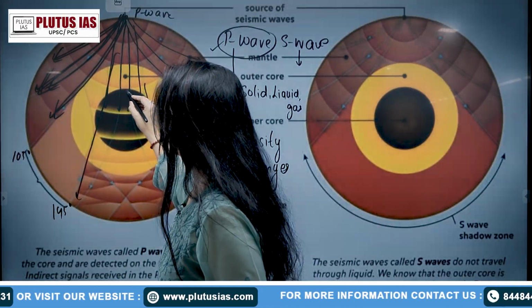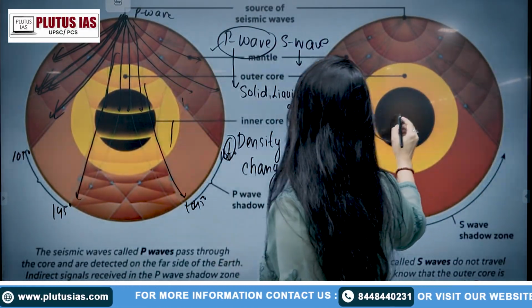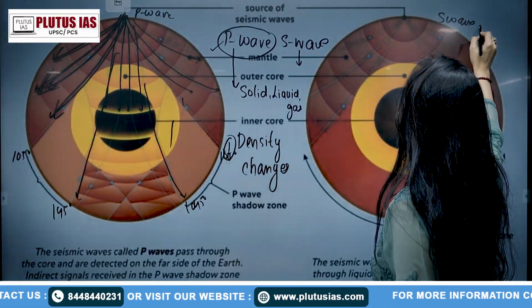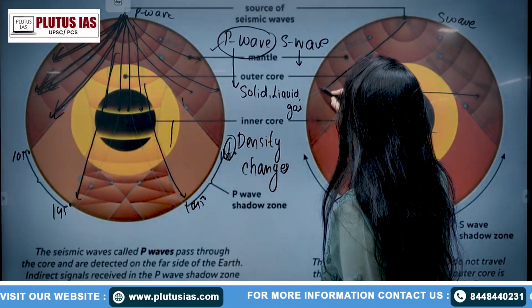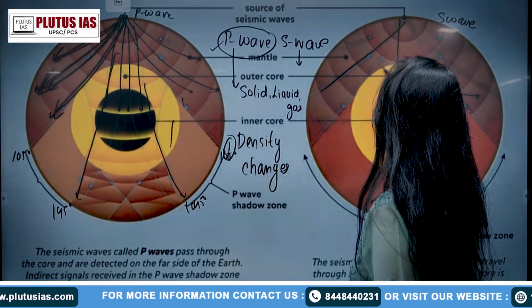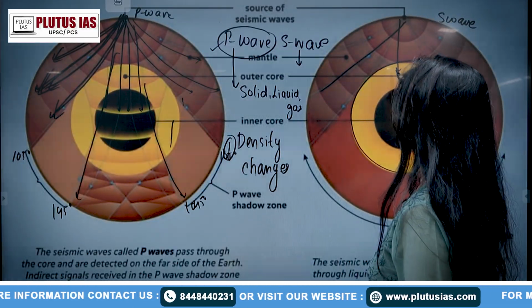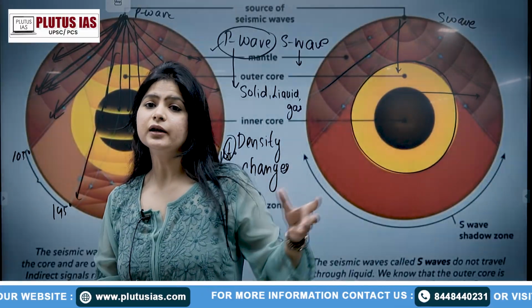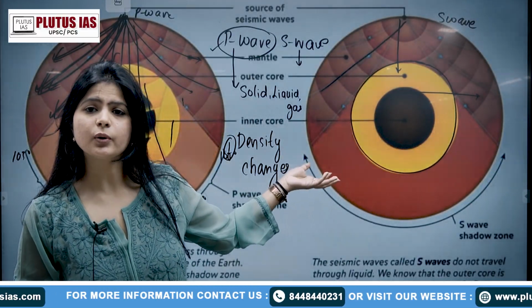Now, when we calculate the S wave, the S wave won't be able to go into this part. Why? Because here we have the liquid. So the S wave does not go through the liquid part.